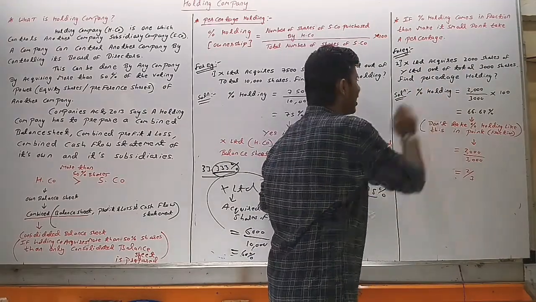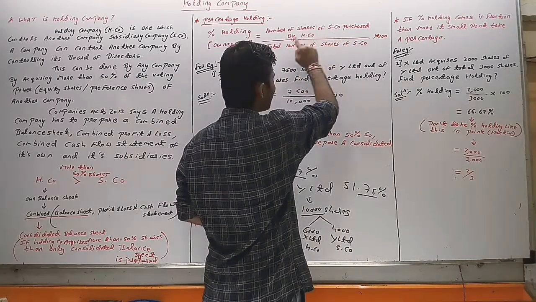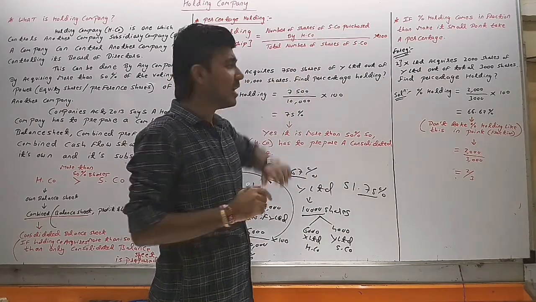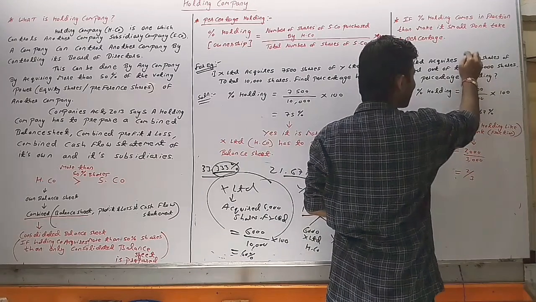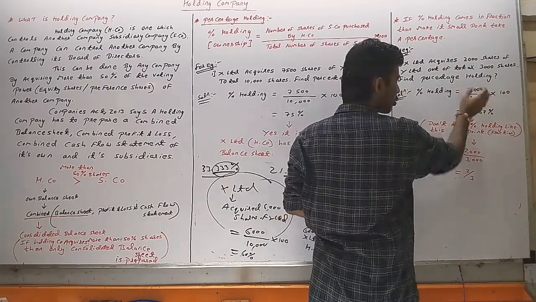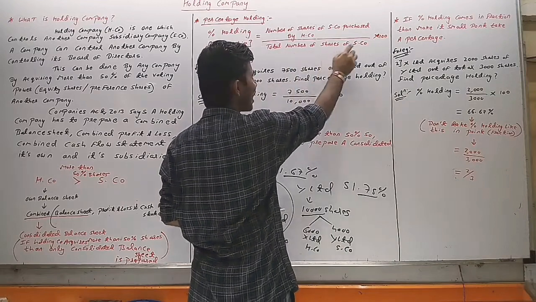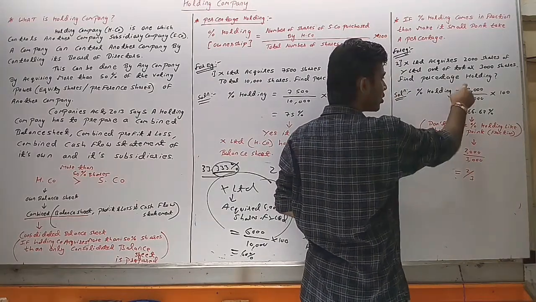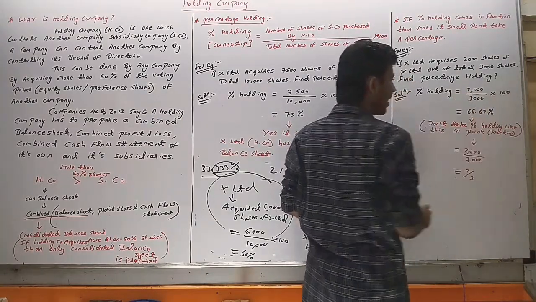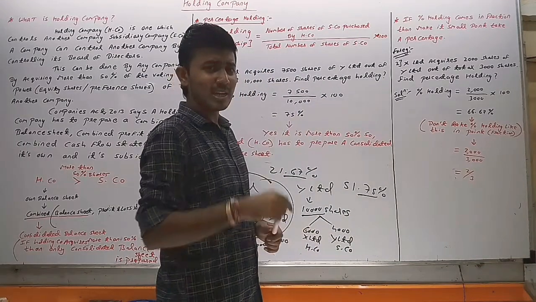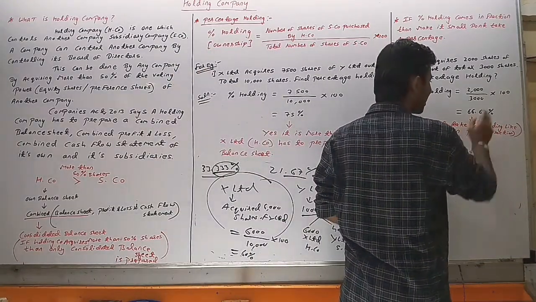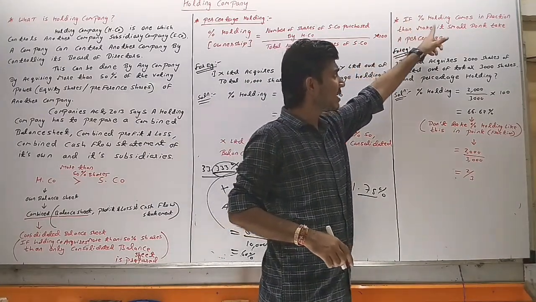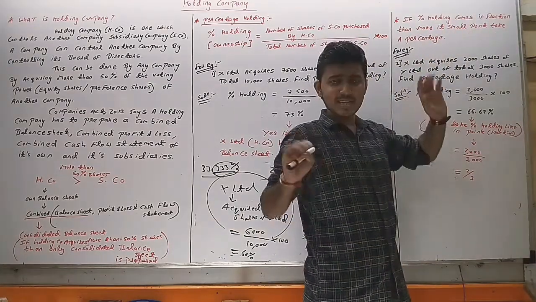Percentage holding equals the number of shares of the subsidiary company purchased by the holding company, 2,000, divided by the total number of shares of the subsidiary company, 3,000, multiplied by 100. On the calculator, we get 66.67. And we have seen that if the percentage comes in fraction, then don't take a percentage, make it small.